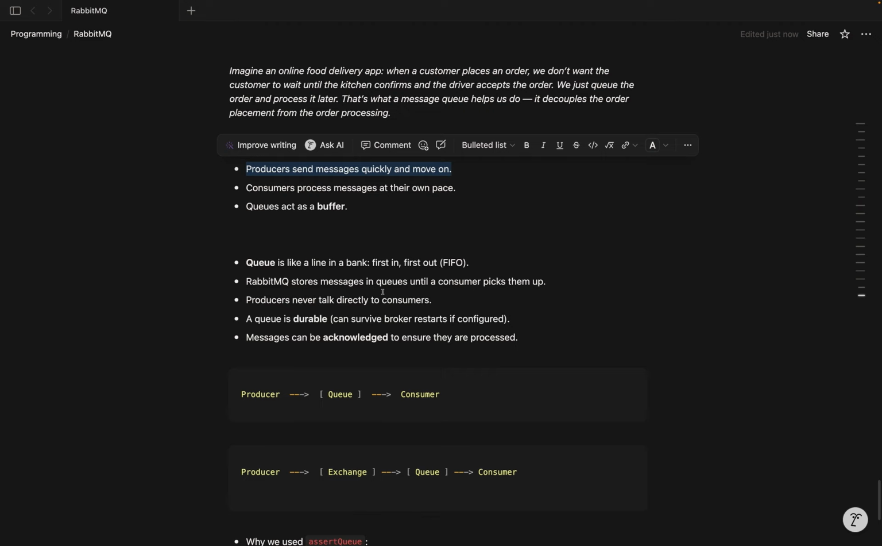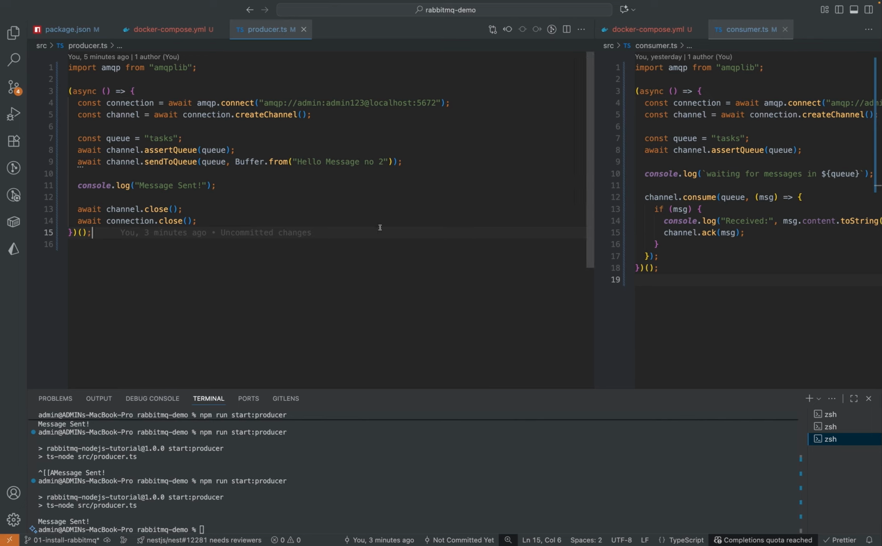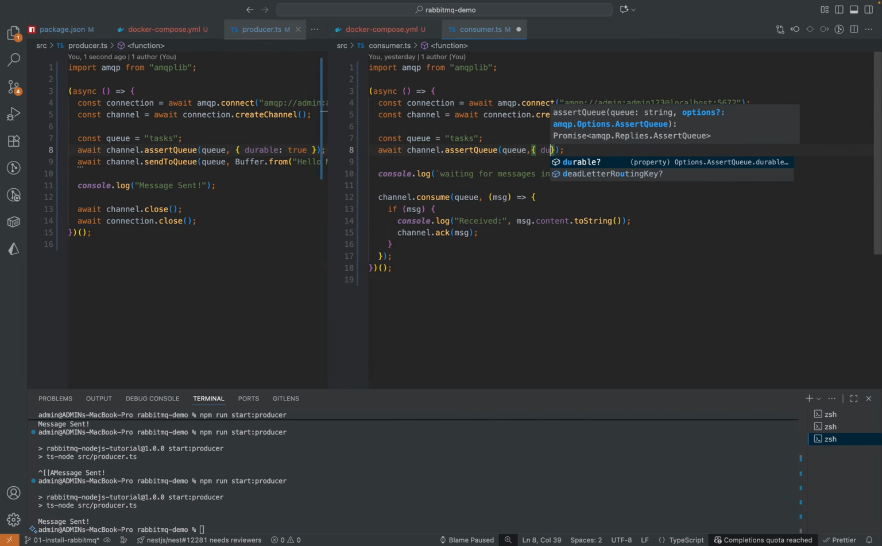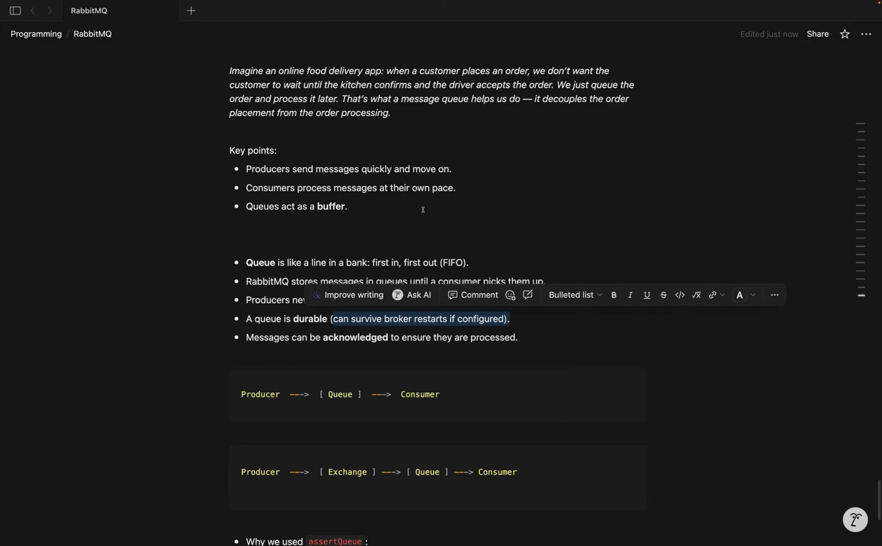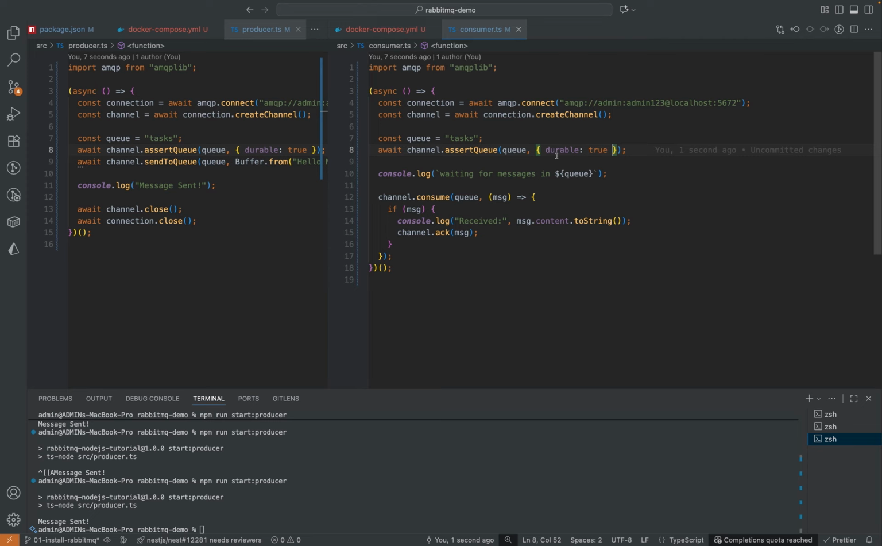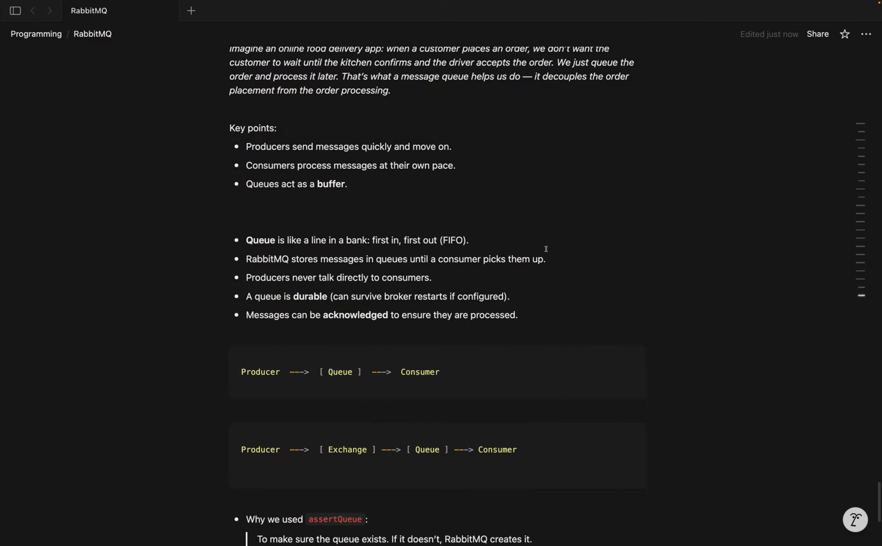A queue can be durable. This is an important concept. There is a property called durable. You can set durable to true, and you can also do that here. Durable set to true means the queue can survive broker restarts if configured. The queue will exist if the application is restarted. Durable means the application will still have the queue when it is restarted.